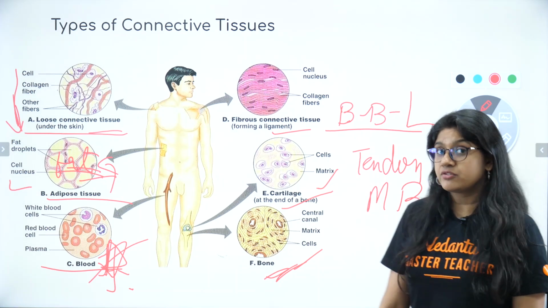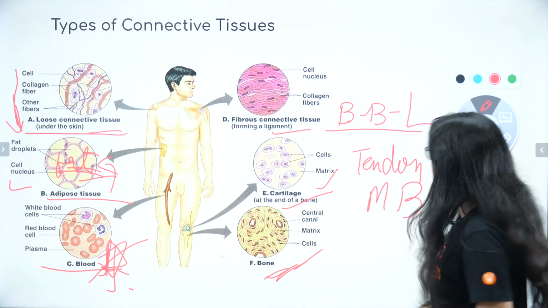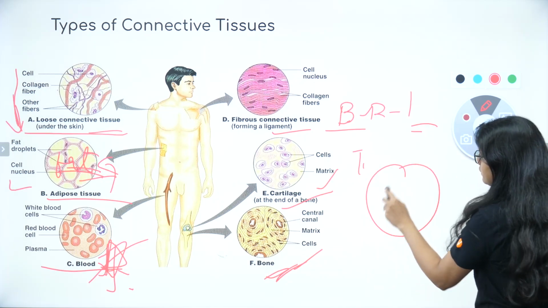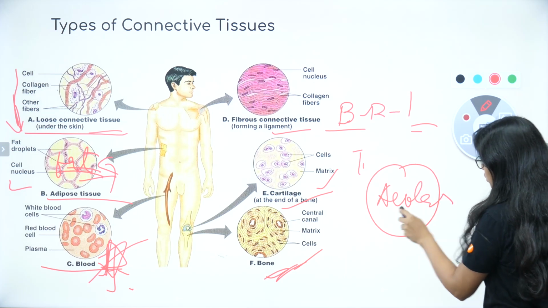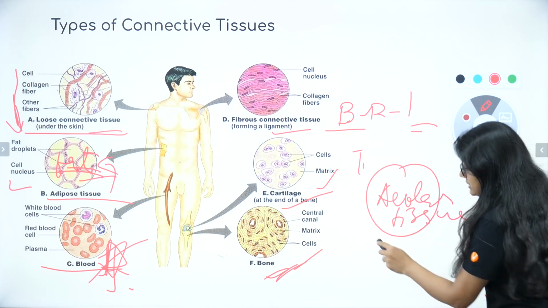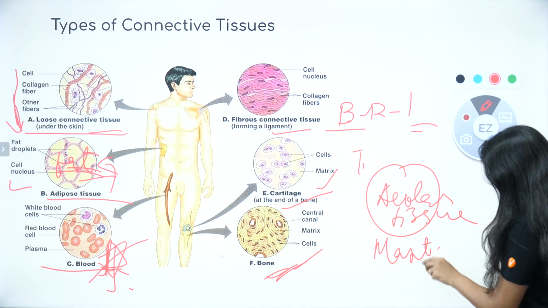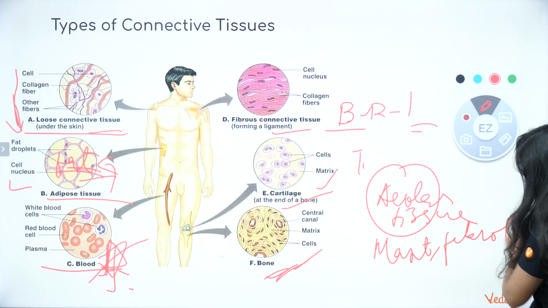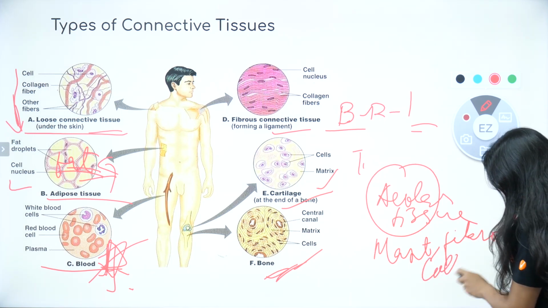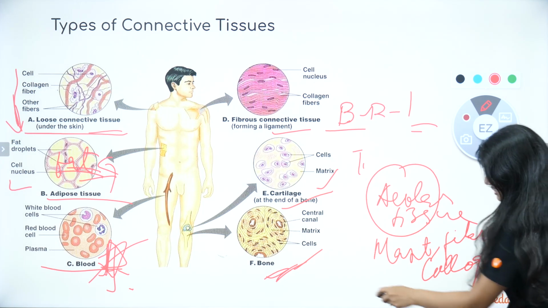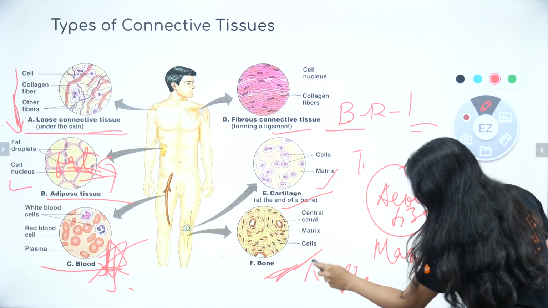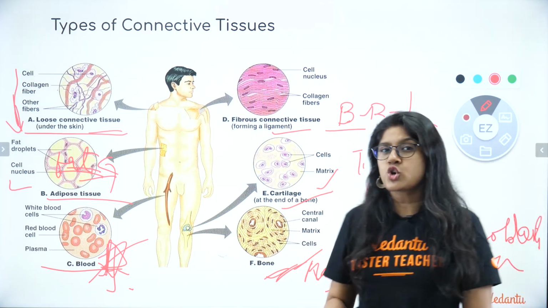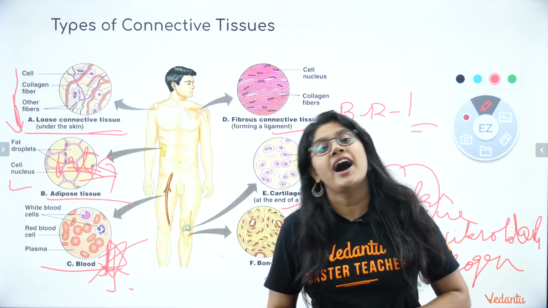One of the amazing connective tissues that we have is the areolar connective tissue. Right? Areolar connective tissue. Right, everyone? Basically, it has mast cells, right? Mast cells, fibroblasts. My handwriting is very bad, everyone. Fibroblasts, right? Collagen. And of course, it has macrophages, which will eat. So everyone, this is one of the most common connective tissues that we have in our body, and it is the areolar one.